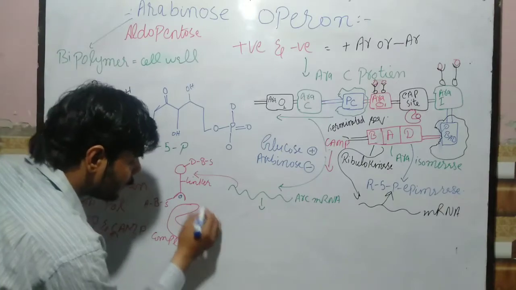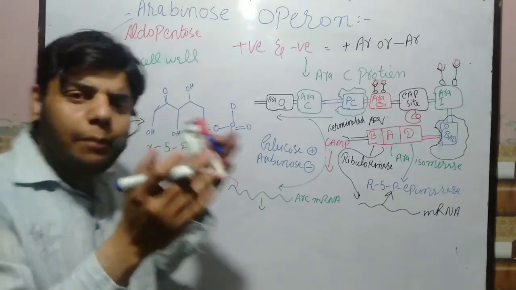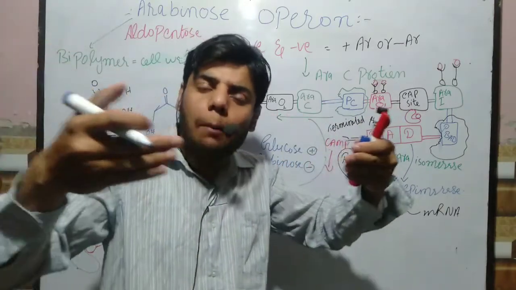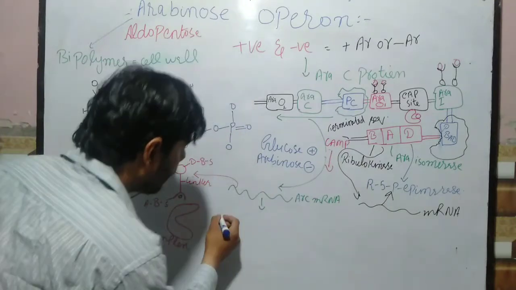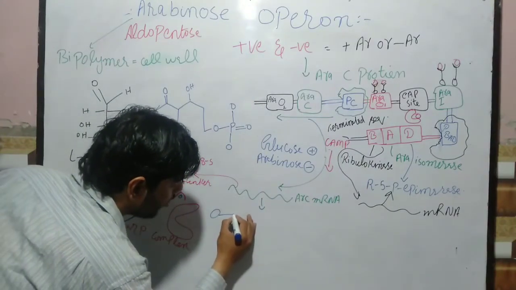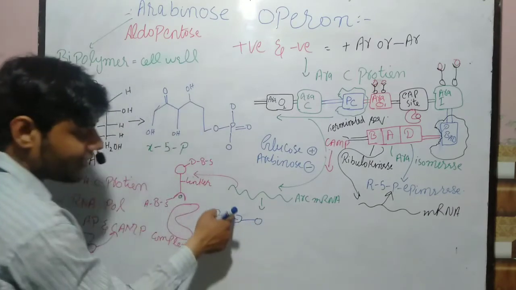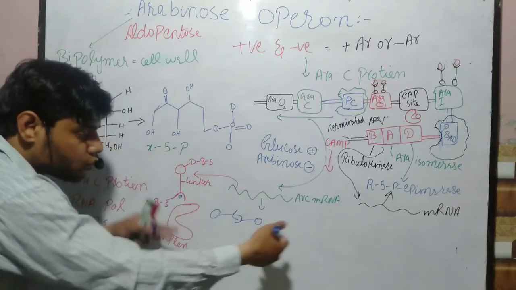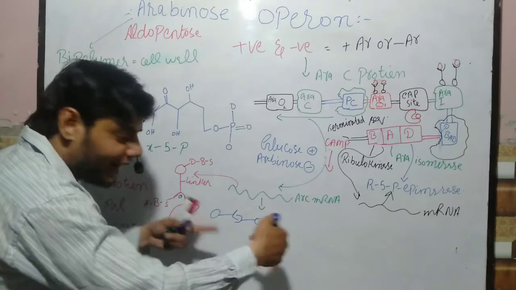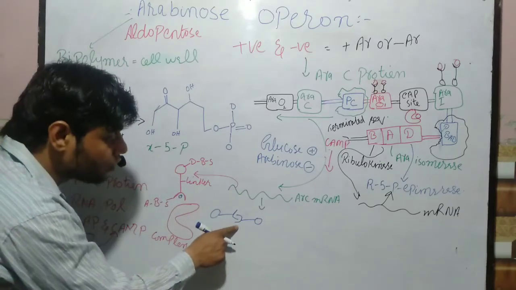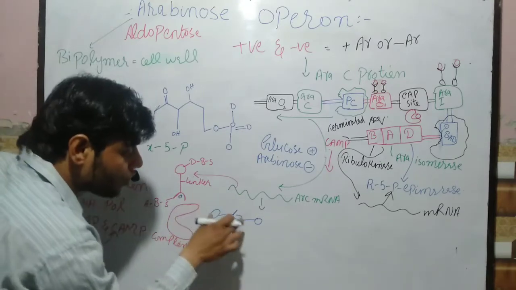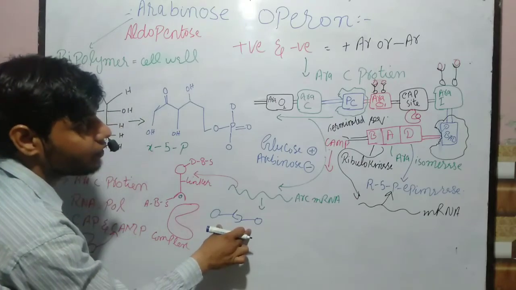Remember guys, if this active site is free, these AraC proteins will make a bond with each other. How? Let's suppose this is one AraC and this is another AraC. As there is no arabinose between them, they will interact with each other, as you can see. So this is the dimer. So this dimer will bind, then what happens?